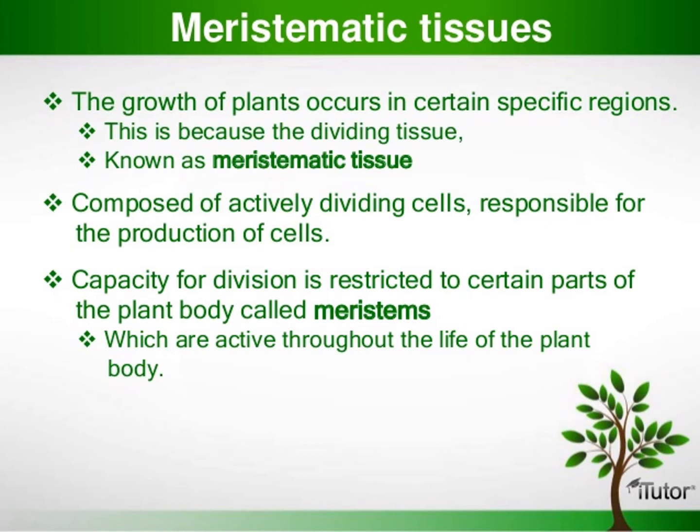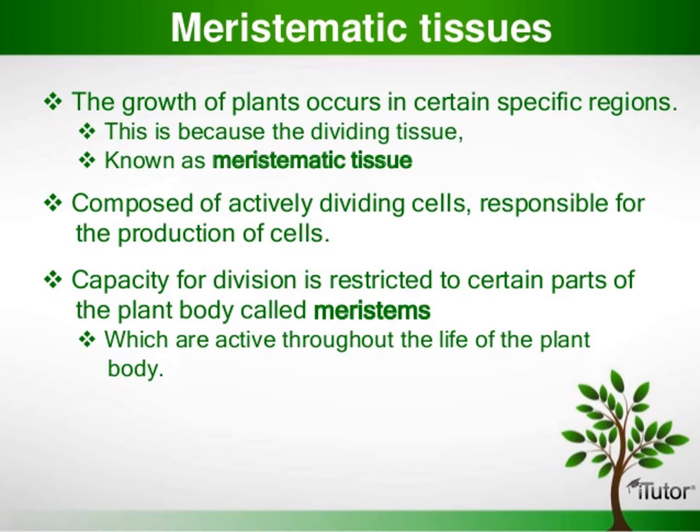Okay. Apex of stem, root, leaf primordia, vascular cambium, cork cambium. These are the meristems. What are the characteristic features of meristematic tissues? They are living cells.